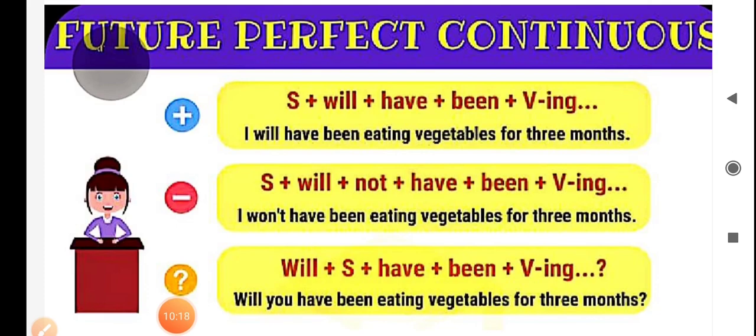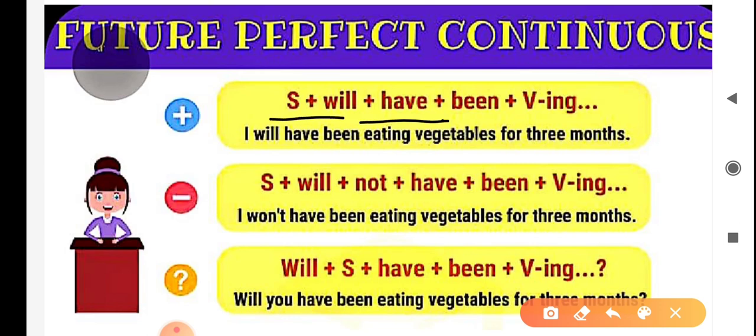Let's discuss the structure of affirmative sentence, negative sentence and interrogative sentence in future perfect continuous tense. Structure for affirmative sentence is subject plus will plus have plus been plus ing form of the verb plus object. For example, I will have been eating vegetables for 3 months.